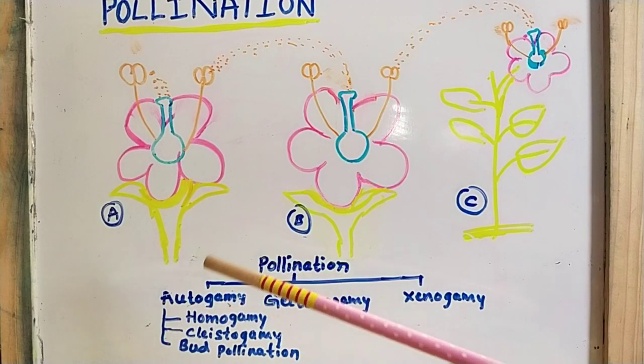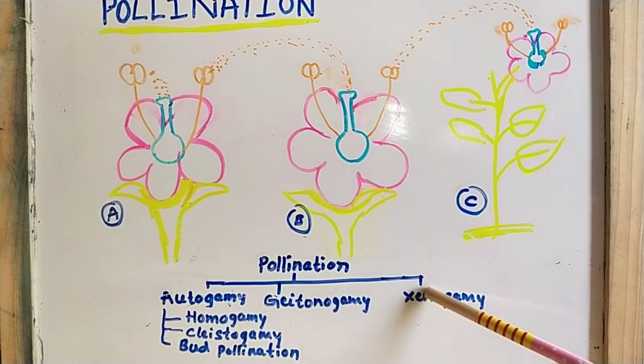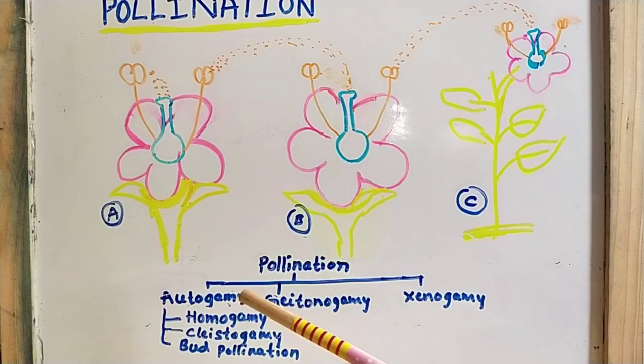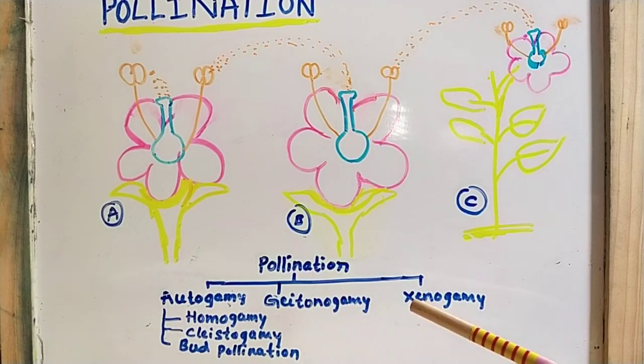Here in pollination, how many different types are present? Three different types are present. The very first one is autogamy, the second one is geitonogamy, and the third one is xenogamy. Again, in autogamy we have three types: homogamy, cleistogamy, and bud pollination.